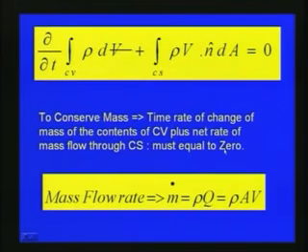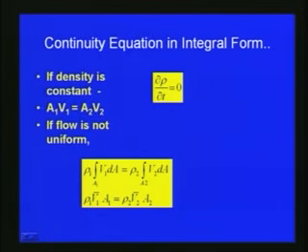As we have seen here, we can use the general expression if we deal with compressible flow also. In the case of incompressible flow, since del rho by del t is equal to 0, we can write the integral form of the continuity equation as rho V1 bar A1 is equal to rho V2 bar A2. What it says is that if this is a system, just like a pipe system which we are dealing with, the fluid entering the system should be equal to the fluid leaving the system. So we have to use this equation here.